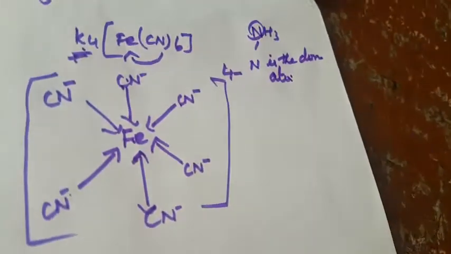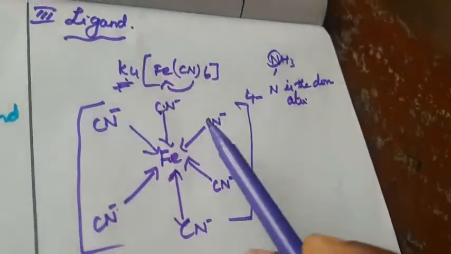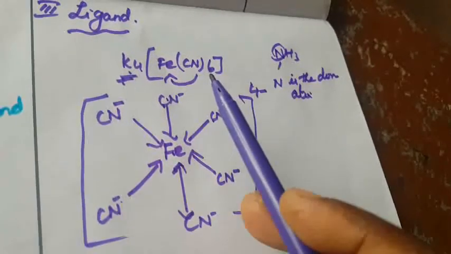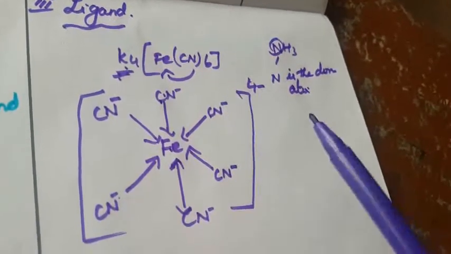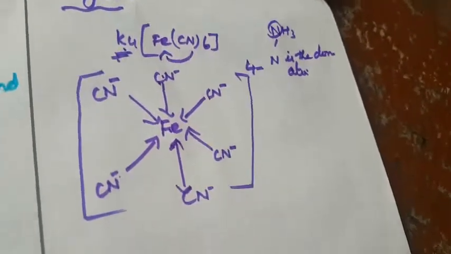Carbon only donates a pair of electrons. So what is meant by ligand? The number of atoms directly bound to the central metal atom. Ligand is the donor atom; the central metal atom is the acceptor atom.